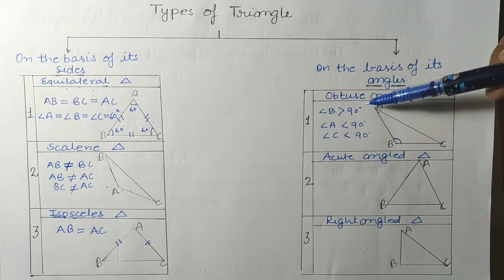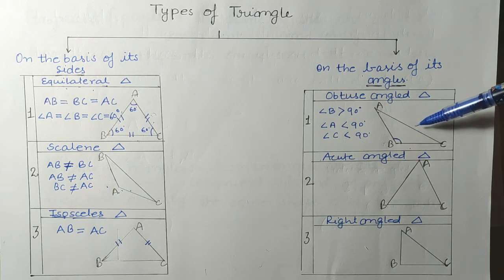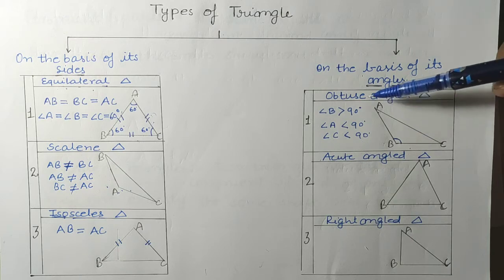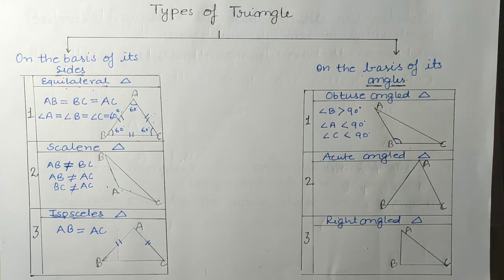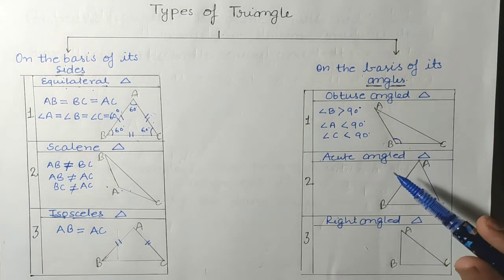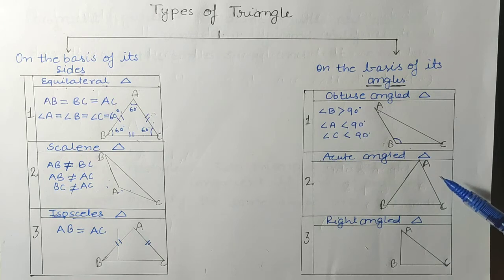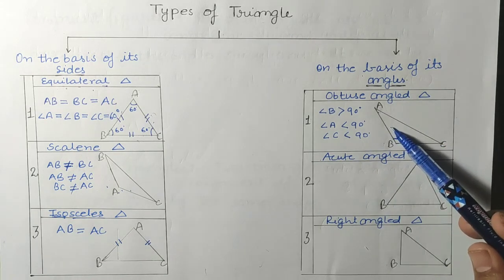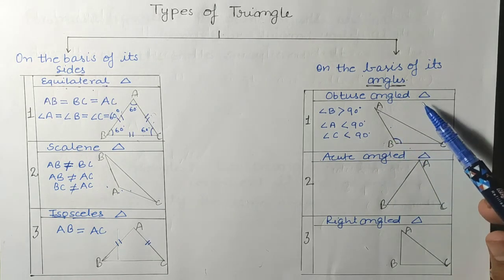So when an angle is greater than 90 degrees in a triangle, then that type of triangle is known as an obtuse angled triangle. Okay, I think it will be clear to you. Now, what is an acute angled triangle? As we have seen here, one angle is greater than 90 degrees.